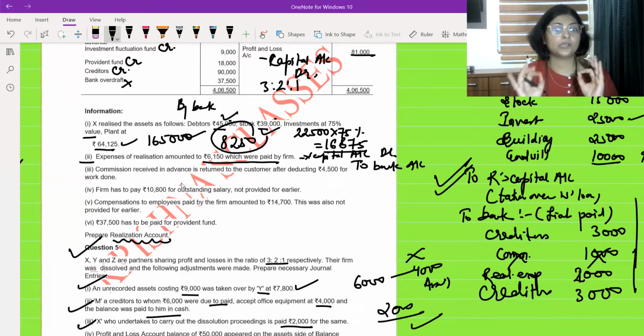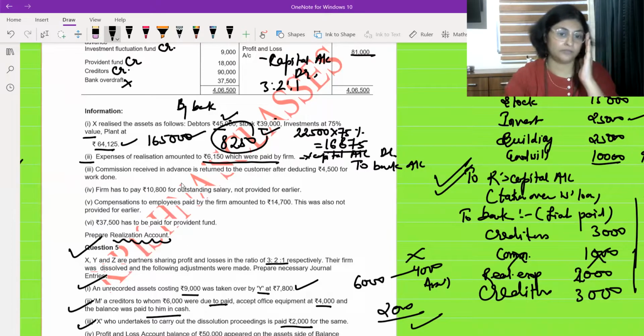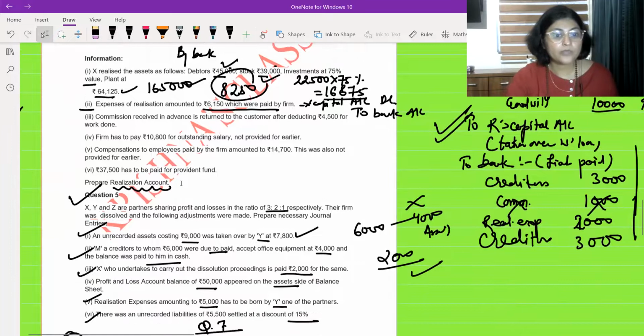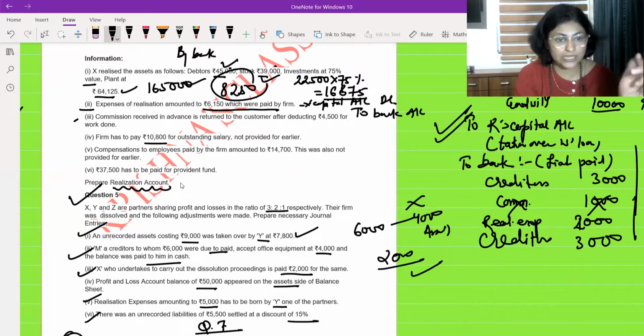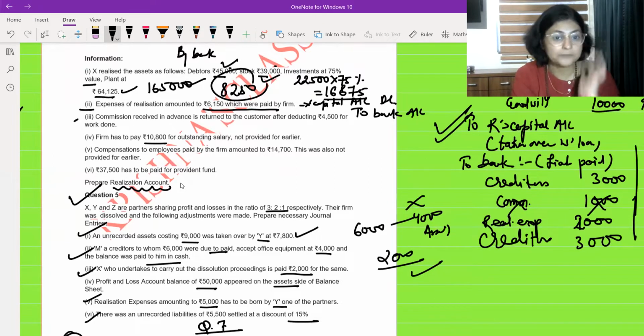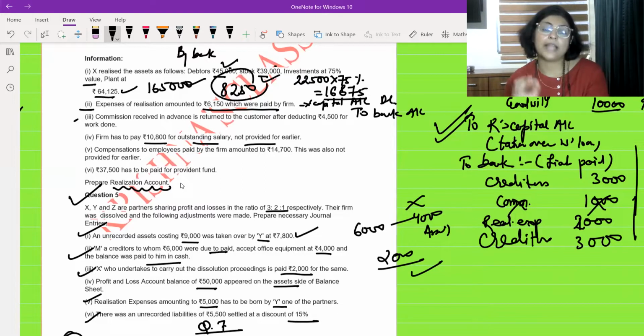Listen to me once again. What are you going to write? 'To excess capital account', 8,250. Okay. The firm has to pay 10,800 for the outstanding salary. I left this one, I have reached 4, I will go back there. Outstanding salary not provided earlier. What is this? This is an unrecorded liability.